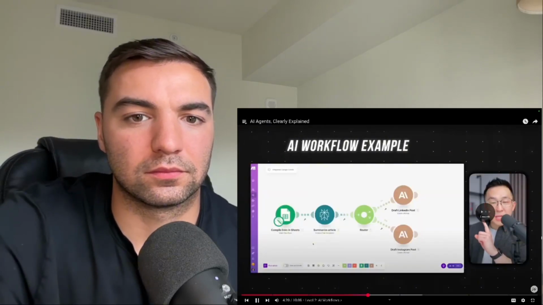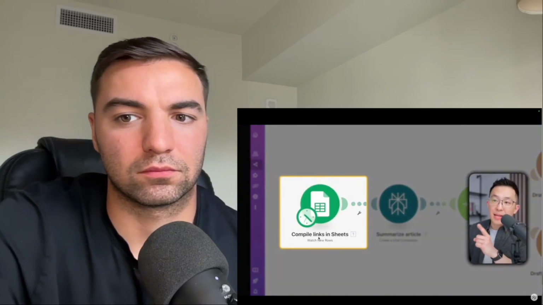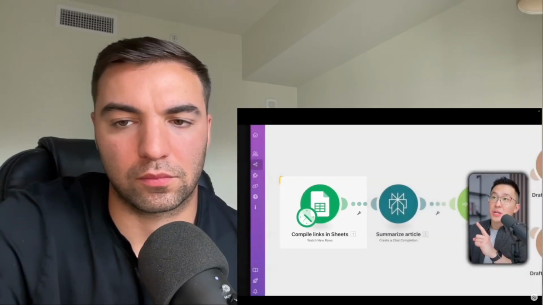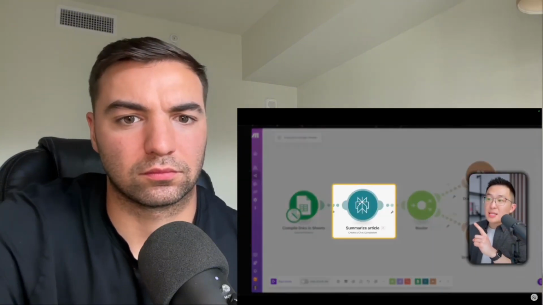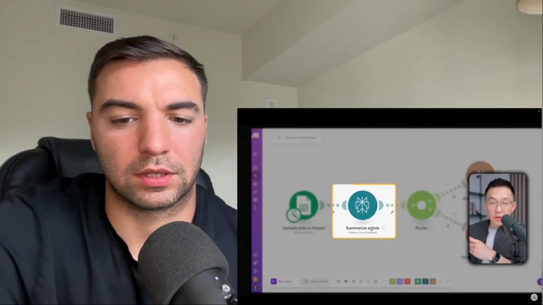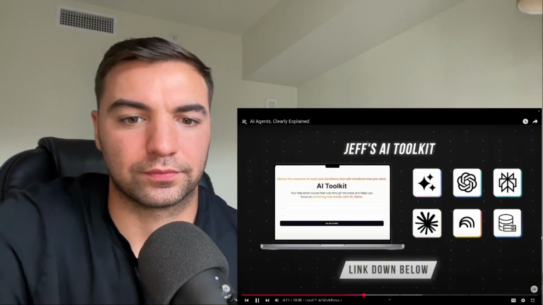Following Helena, you can see that first, I'm using Google Sheets to do something. Specifically, I'm compiling links to news articles in a Google Sheet, and this is that Google Sheet. Second, I'm using Perplexity to summarize those news articles. Following Helena Liu's and workflows. I'll leave a link to that down below.